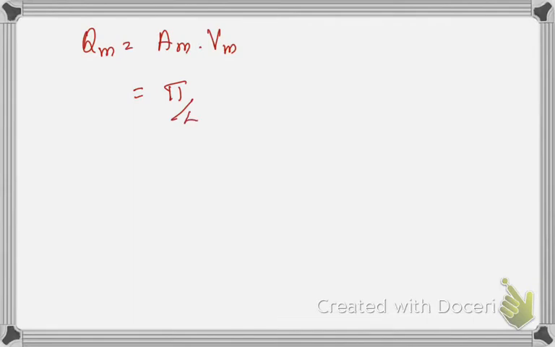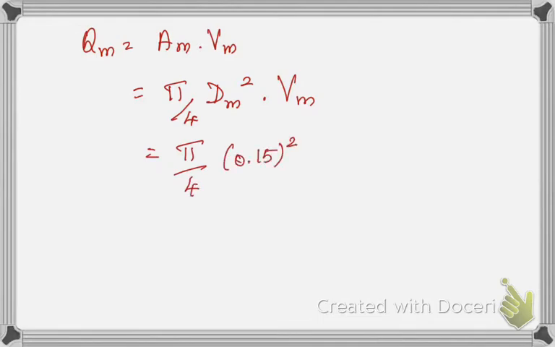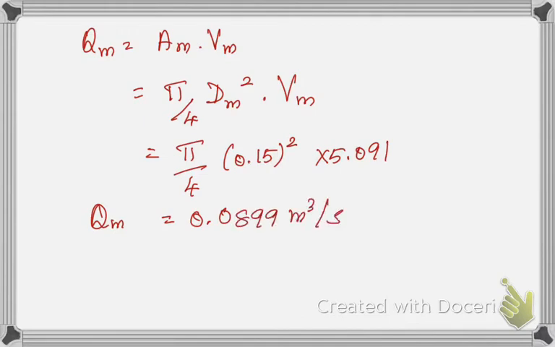Am is pi by 4 dm square into Vm, which is pi by 4 into 0.15 square into 5.091. So Qm is equal to 0.0899 meter cube per second. If you want to write it in liters, my rate of flow through the model will be 89.9 liters per second. Happy learning and thank you.